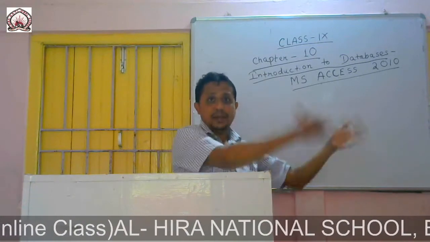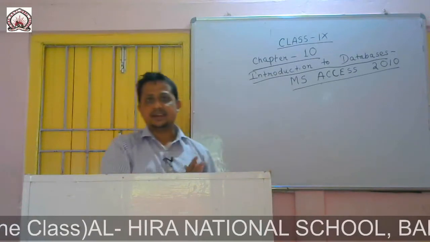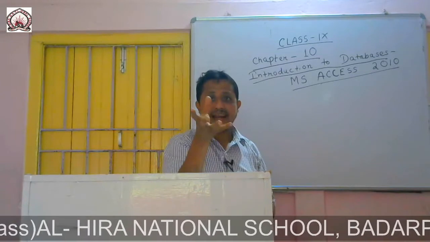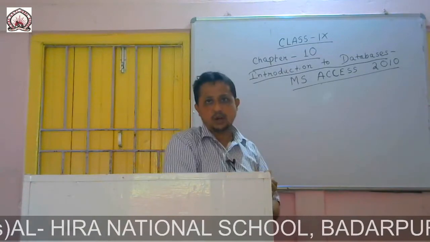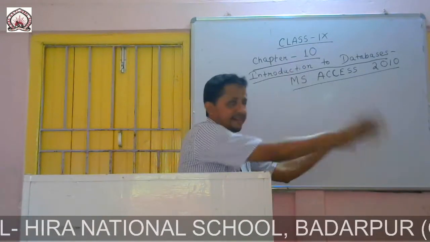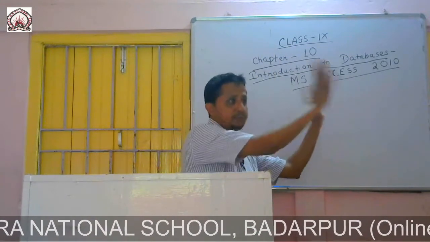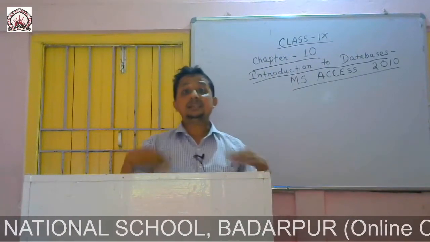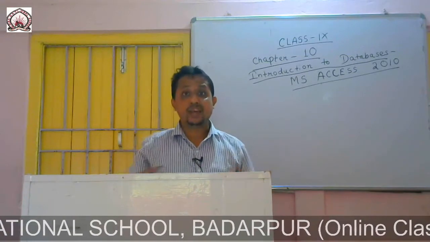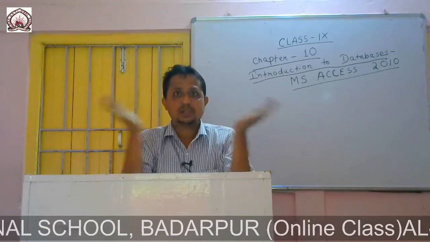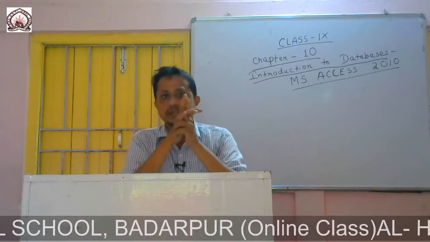If it is a manual data record system, what will happen? We have to change the address in the bus record file, then in the hostel record, then in the personnel file. This is called inconsistency. If we do it with the help of databases, it will remove the inconsistency.